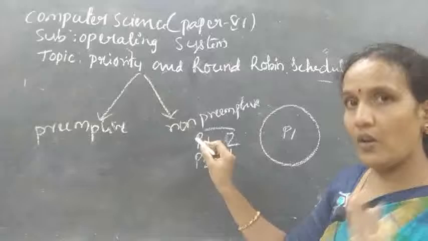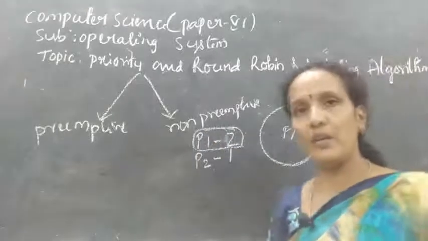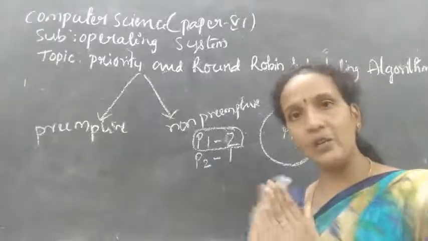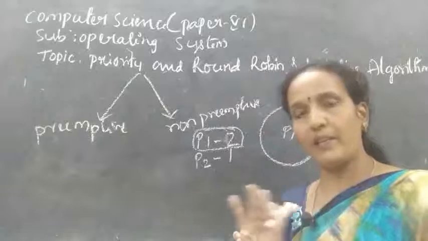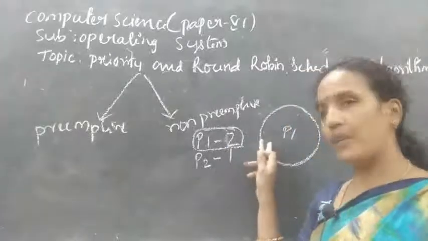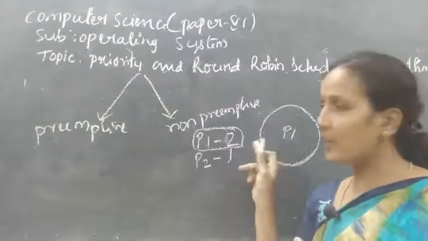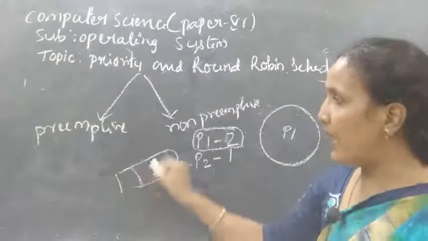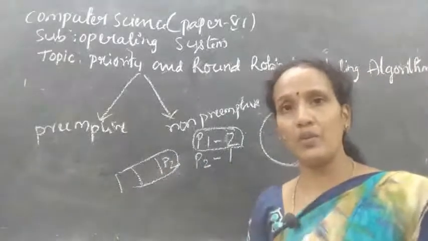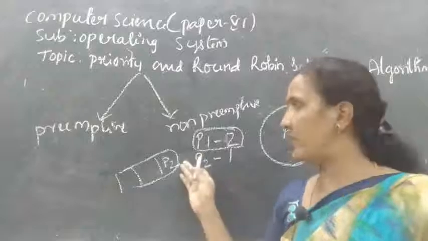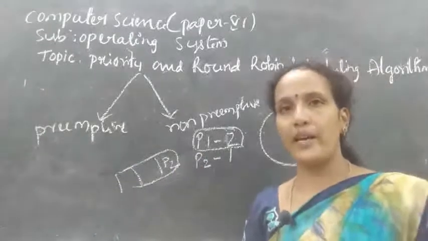If it is non-preemptive, we won't take P1 out from the CPU. The CPU will continue its execution normally and complete it, and after P1 completes, P2 will enter the processor. Till that time, P2 will be at the head of the ready queue, meaning it should be executed first compared to the remaining processes, because it has more priority.